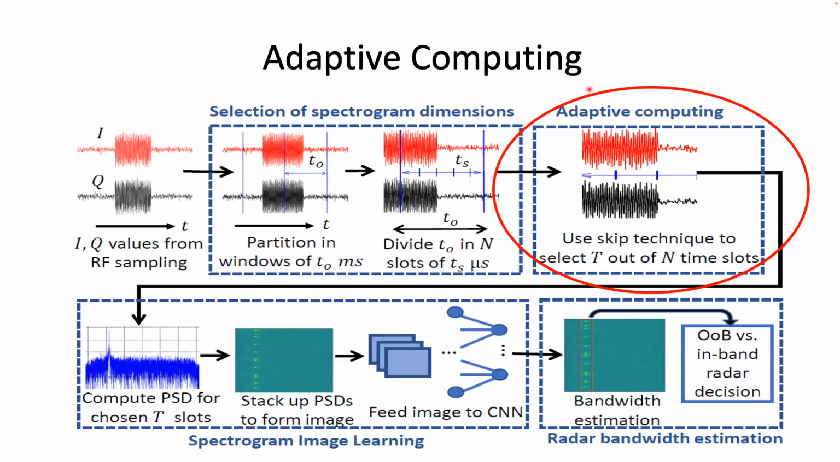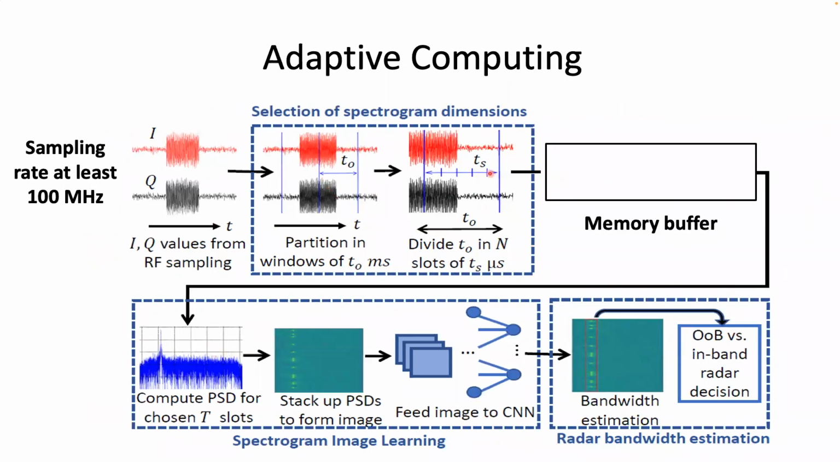Next, let us look at this block, the adaptive computing block. The IQ values for different time slots are fed into a memory buffer. This buffer is cleared by the PSD or FFT computation. Now, given that our sampling rate must be high, above 100 megahertz, without this adaptive computing block, this buffer may overflow if the FFT computations are not fast enough.